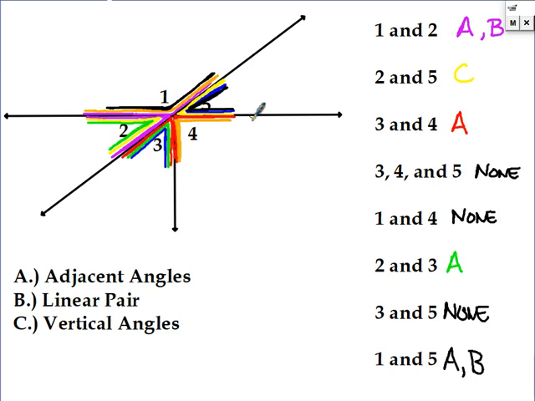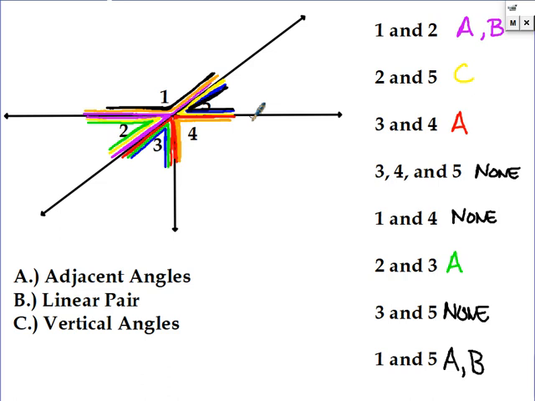Okay? So if you ever see this on a test or a worksheet or anything, I would just outline the pair and then erase it before you go to the next pair. Okay, but remember, adjacent are right next to each other. They share a vertex and a side. Linear pairs are adjacent, so they share the vertex and the side, and they make a line. And then vertical angles share a vertex and make two lines.